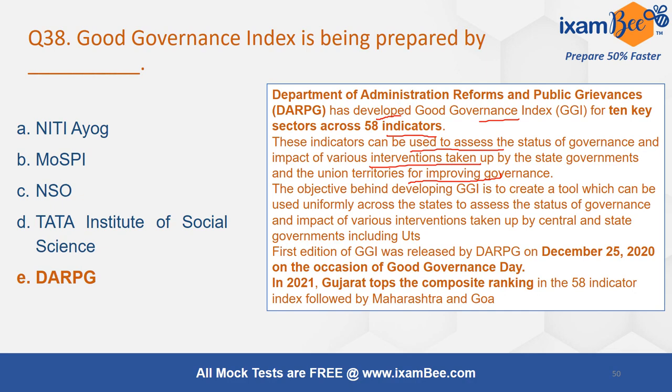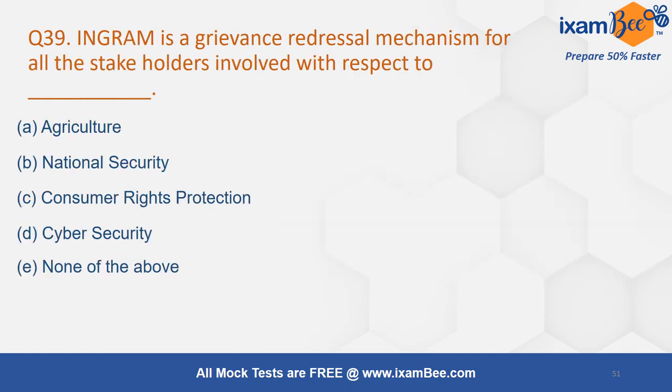The first edition of the GGI, the Good Governance Index, was released by DARPG on December 25th, 2020, on the occasion of Good Governance Day. So you get this information also. This is the birthday of one important politician, an ex-prime minister of the country. You have to find out.